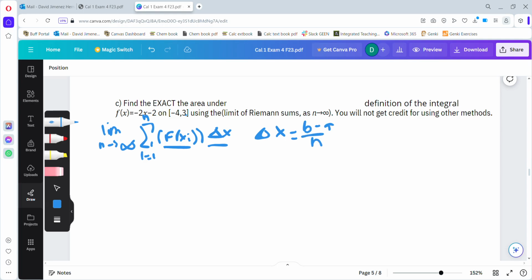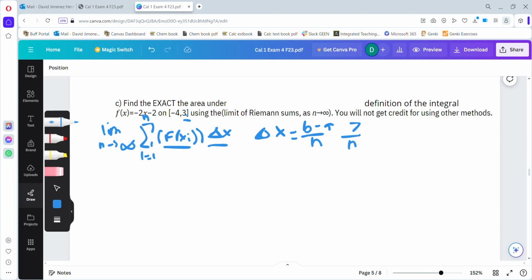So in this case that is just going to be equal to 3 minus negative 4. That's just going to be equal to 7 because we subtract our a from our b. Using the interval provided, our a value is negative 4 and our b value is 3. So 3 minus negative 4 is 3 plus 4, which is 7. So we can say that change of x is going to be equal to 7 over n.